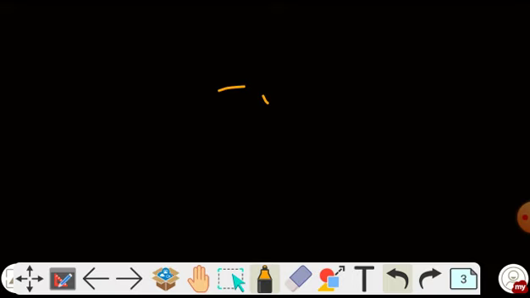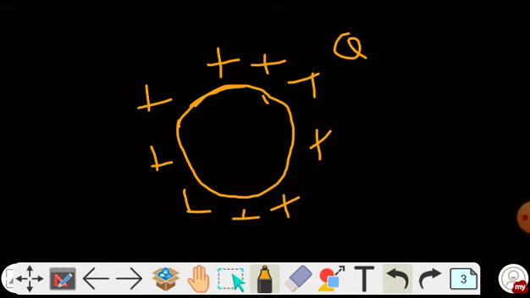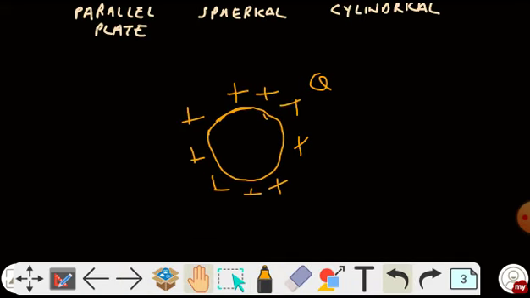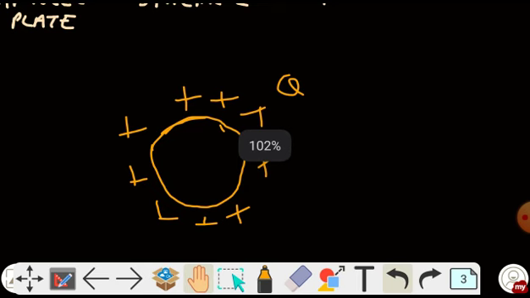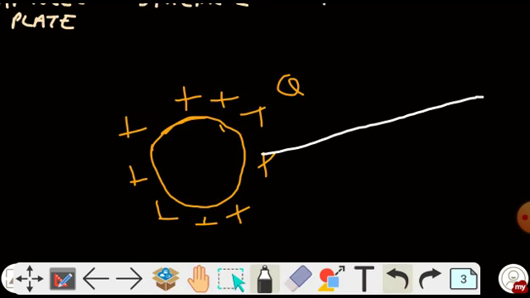Suppose we have a single sphere, and I give it some charge Q. Now if I draw the electric field here, because electric field is the electrical energy, we all know that the electric field starts from positive charge, and if there is negative charge, it ends in negative charge.